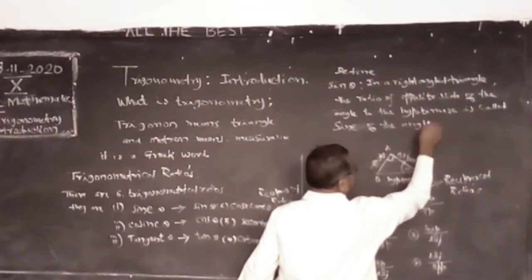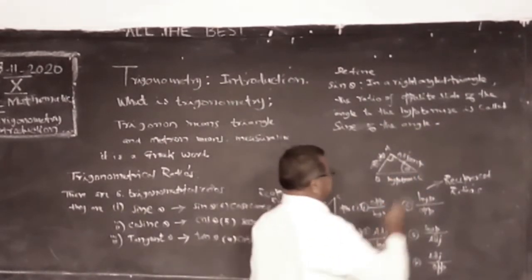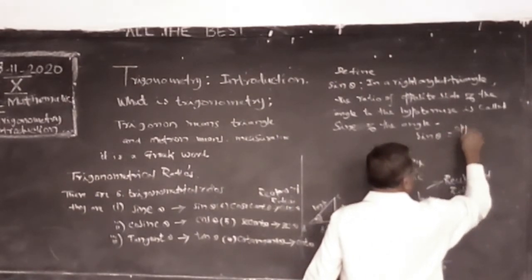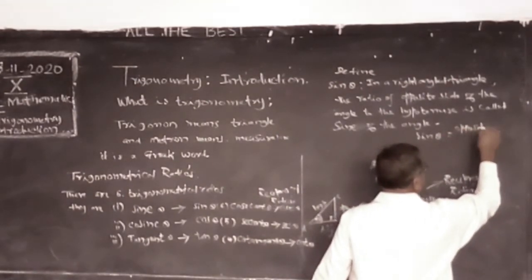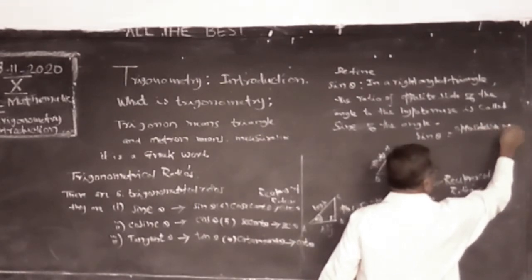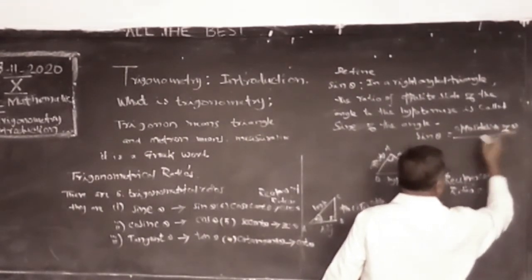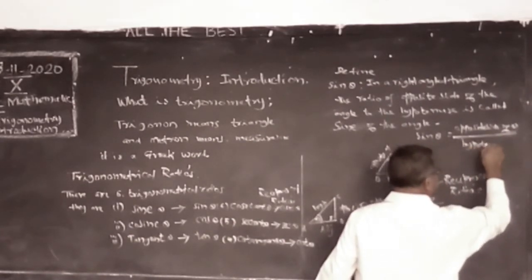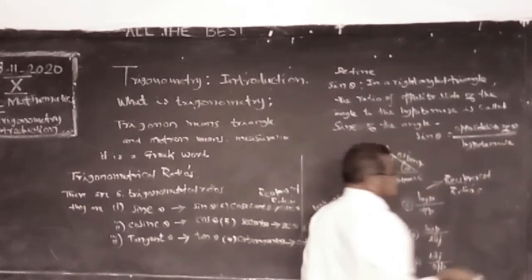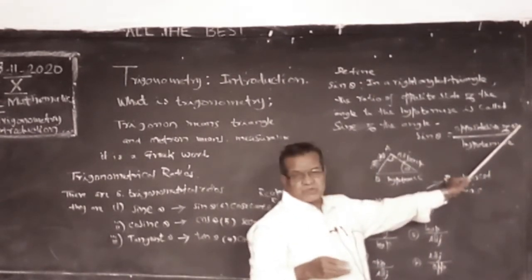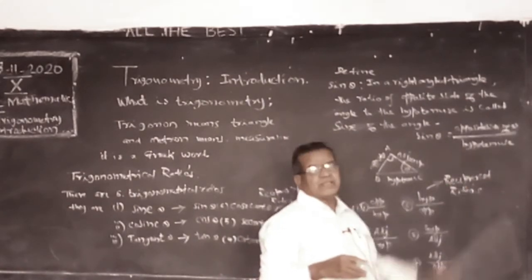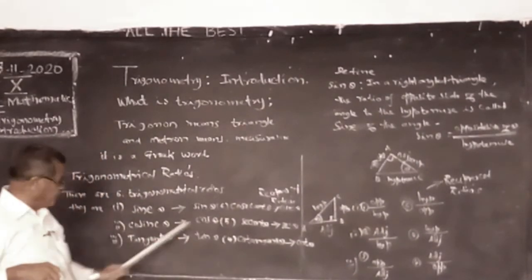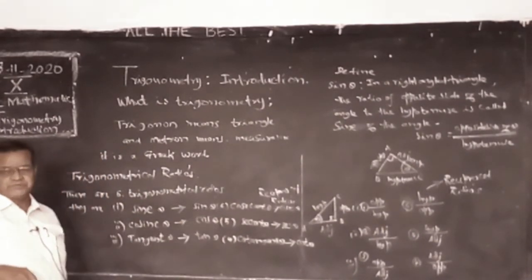Angle is theta. Sine theta. So short form we write sin theta is equal to opposite side of theta by hypotenuse. This is the symbol of the angle theta. Opposite side of the angle, otherwise theta, short form. So like that we have to define all these ratios.